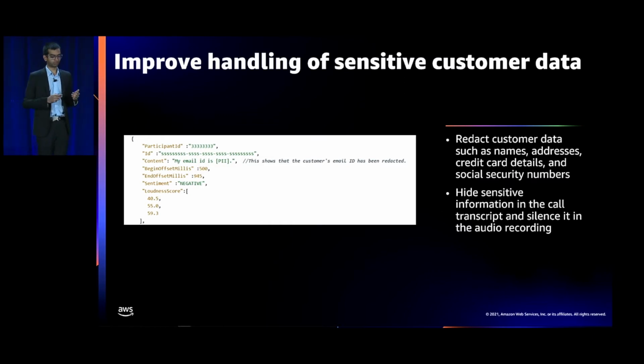Our machine learning models are able to identify sensitive data intelligently using the available context. For example, based on the conversation surrounding a particular number and the number of digits, Contact Lens can identify if the information is sensitive and whether it represents maybe credit card details or social security numbers.